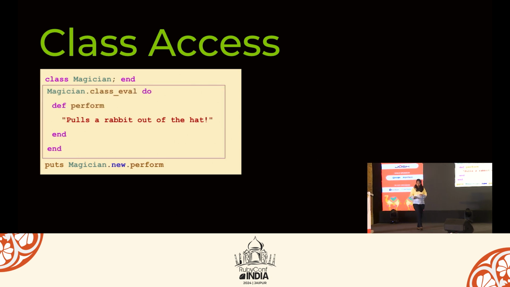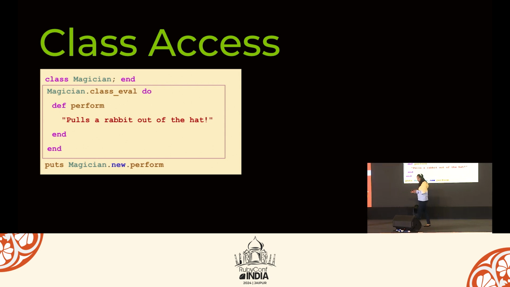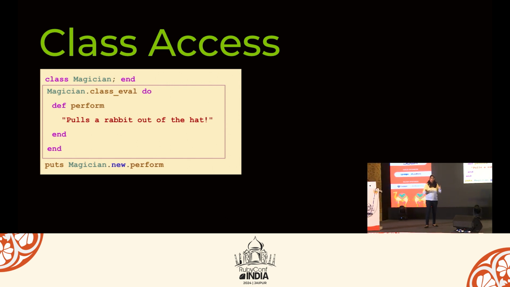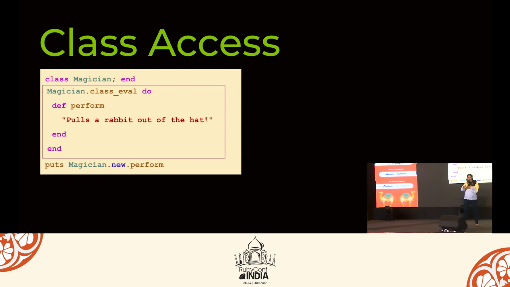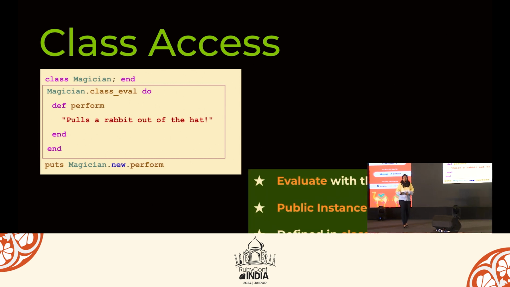In this case, reopening the class will not be preferable, because when you are not sure which class you want to call, that time you can use class_eval. Rails uses class_eval whenever you have some concerns defined on the model side. That time Rails uses class_eval to define some scopes or associations. class_eval is always evaluated with the context of the class. It's a public instance method which is defined in the Module class.